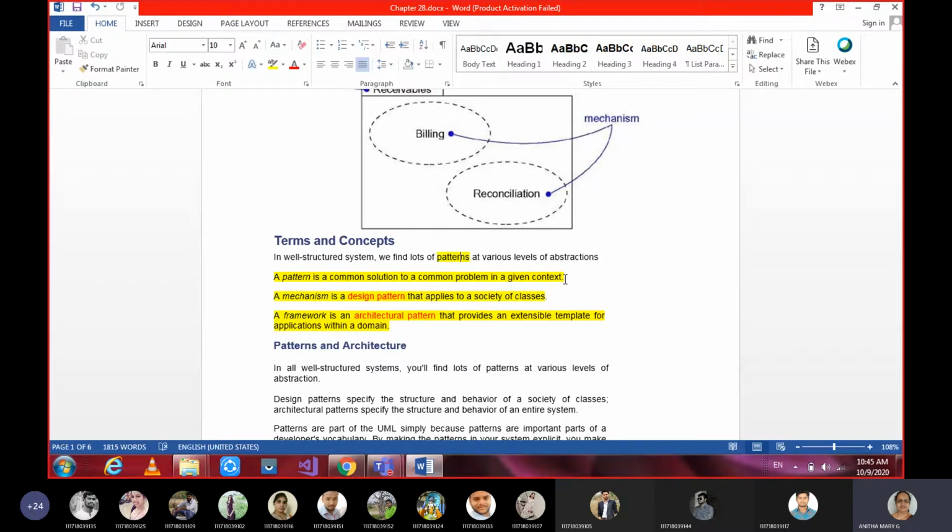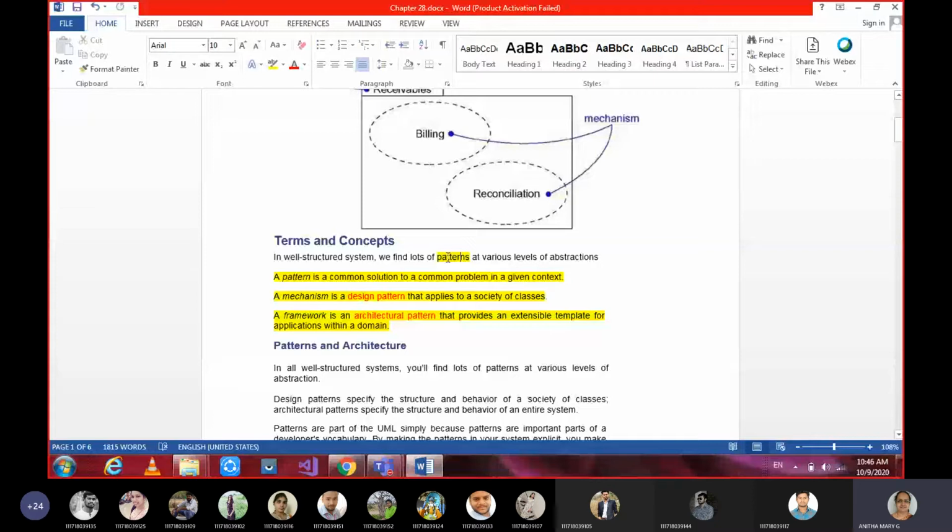Say suppose in the context of getting the implementation of different shapes, I create a pattern. I create a generic shape pattern. And this can be applied to a common problem. The common problem is that all different kinds of shapes can take this template class for their implementation. So likewise we can say what a pattern is. Again I repeat, a pattern is a common solution to a common problem in a given context.